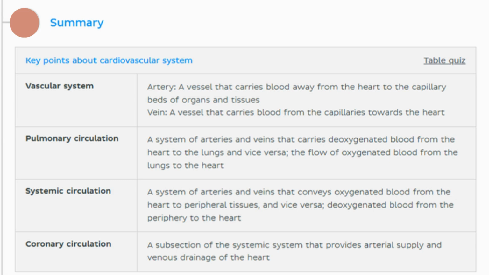Second, we have pulmonary circulation. A system of arteries and veins that carries deoxygenated blood from the heart to the lungs and vice versa. The flow of oxygenated blood from the lungs to the heart. Third is systemic circulation. A system of arteries and veins that conveys oxygenated blood from the heart to peripheral tissues, and vice versa, deoxygenated blood from the periphery to the heart. And finally, coronary circulation. A subsection of the systemic system that provides arterial supply and venous drainage of the heart.